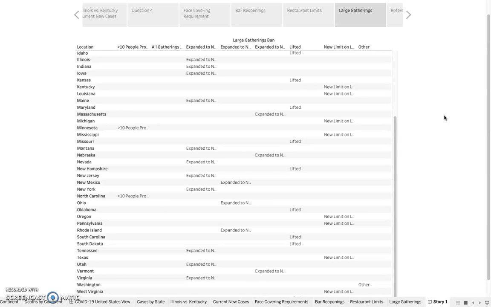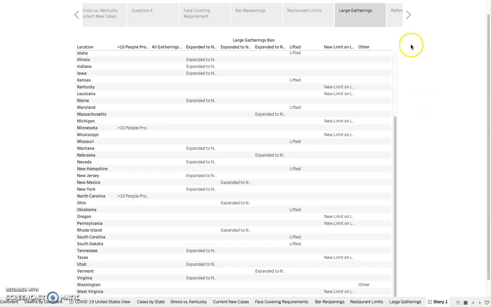The way this database was written, they grouped certain categories into the expanded, which is over 25, meaning Illinois was under 25 but now they're allowing slightly larger groups and starting to reopen in that manner. Kentucky has a new limit on indoor gatherings to a small number of people. Outdoor gatherings are a little bit larger than indoor gatherings just because it's a little safer. But Kentucky actually has one of the lowest indoor limits amongst all states.